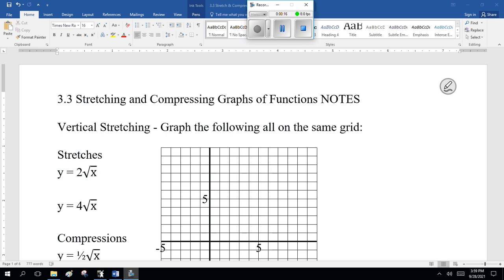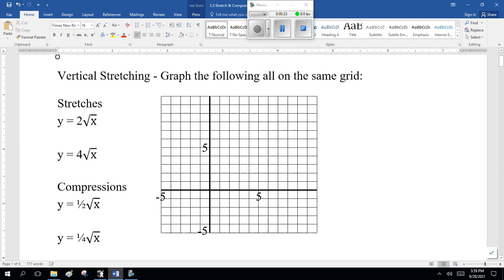Graph the following all on the same grid. So grab your graphing calculator. I want you to be able to graph these. The first thing, y equals 2 square root of x, y equals 4 square root of x. Now, really you should be starting off with y equals square root of x.